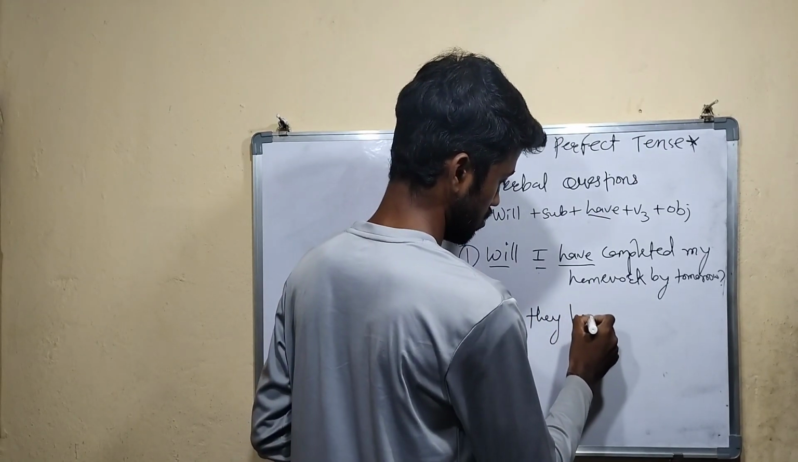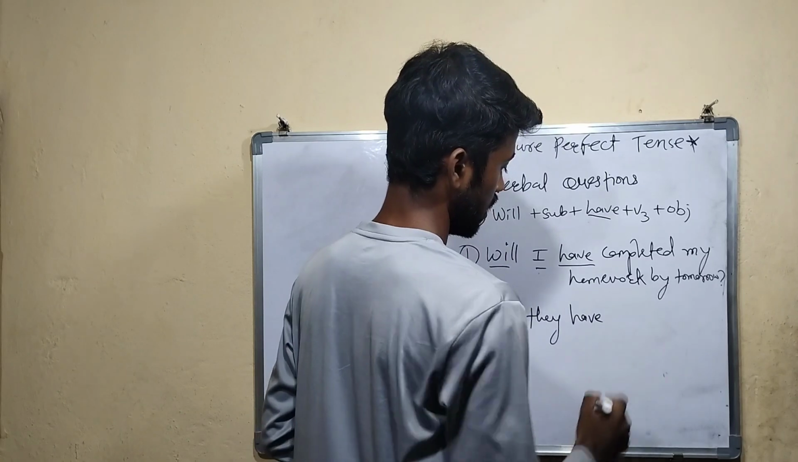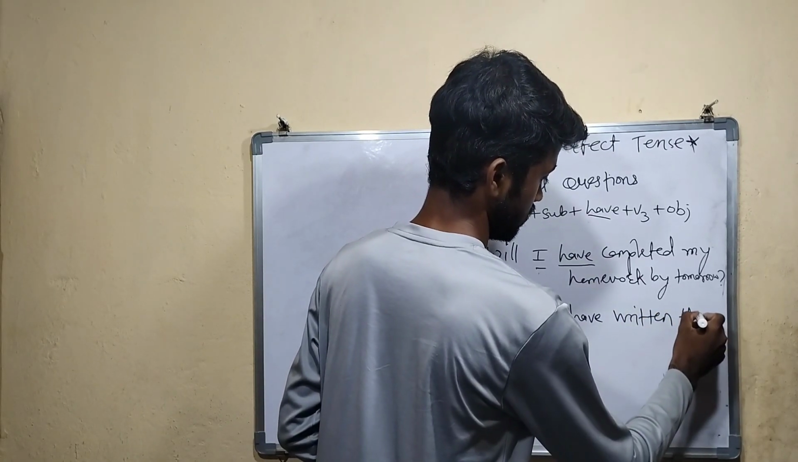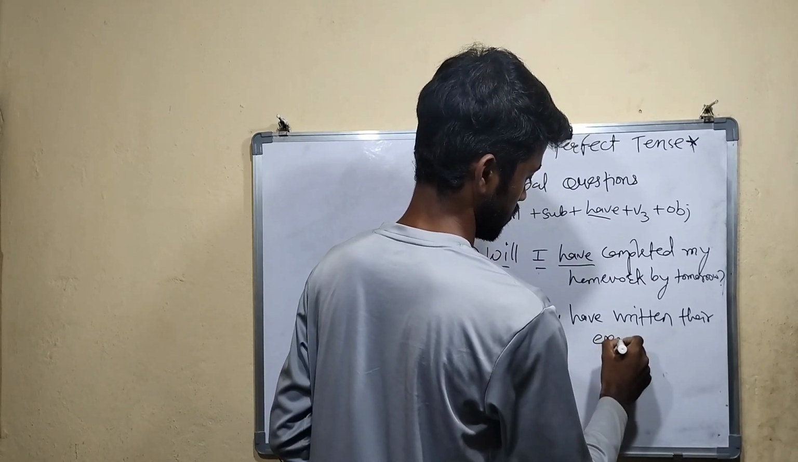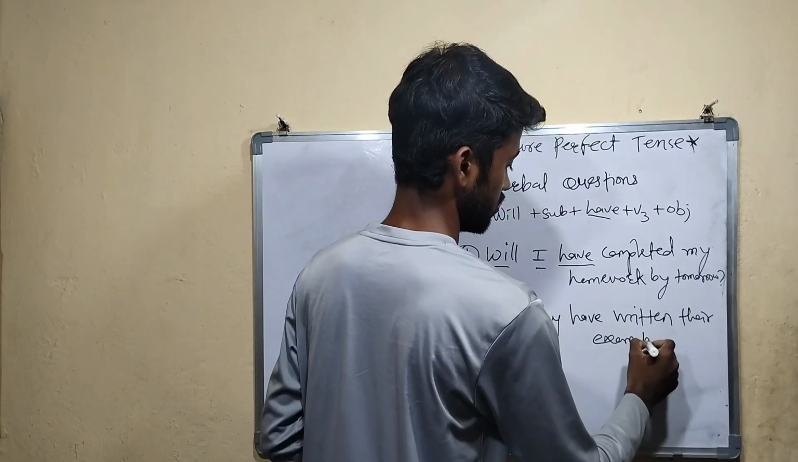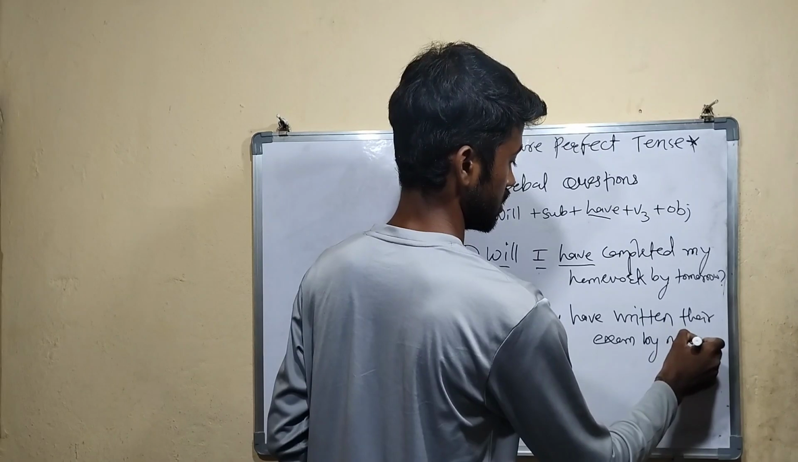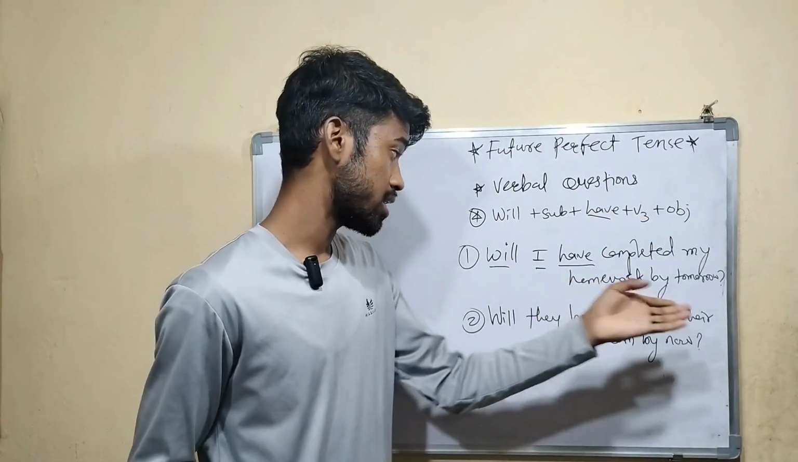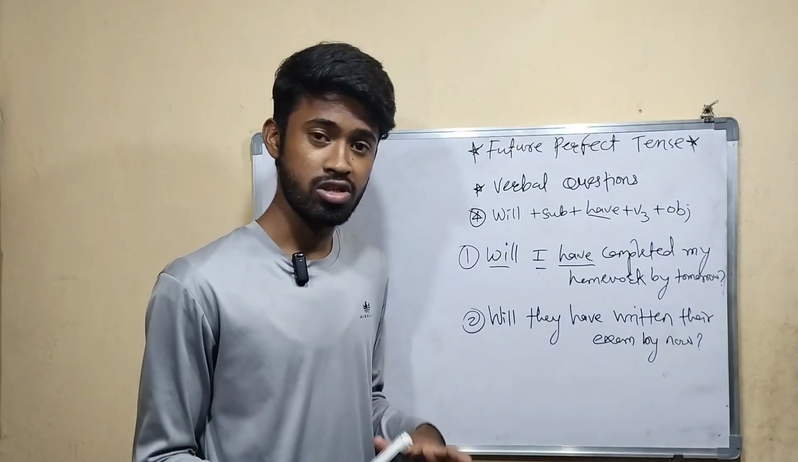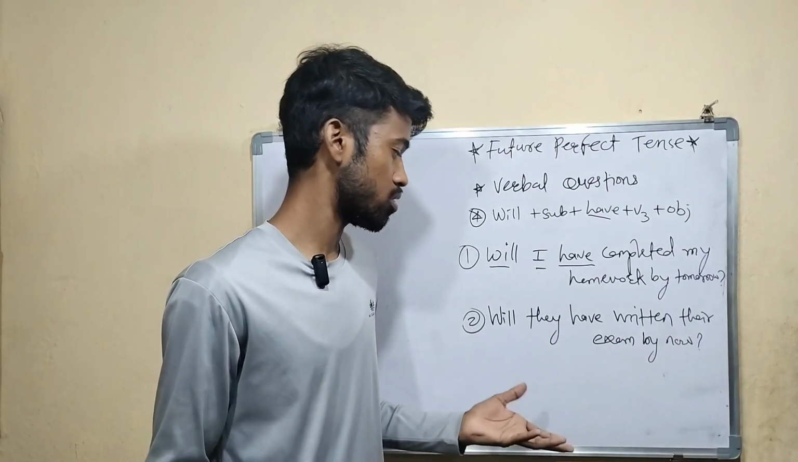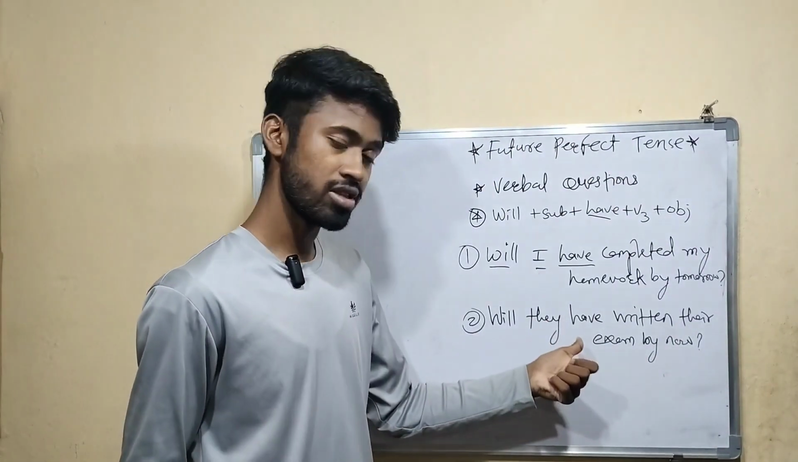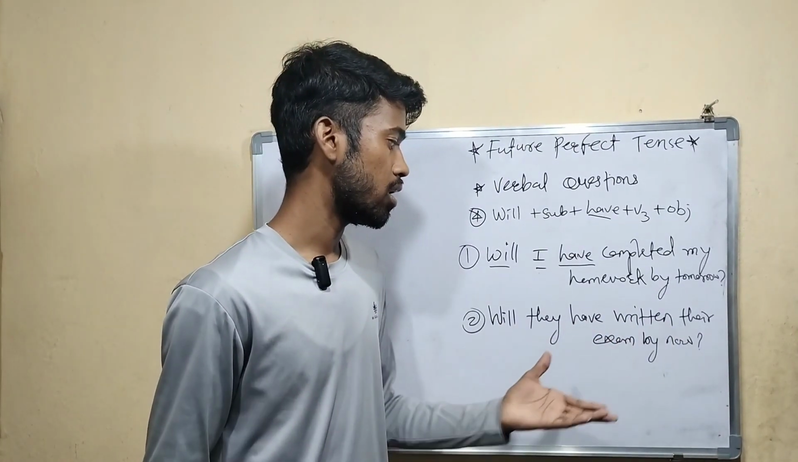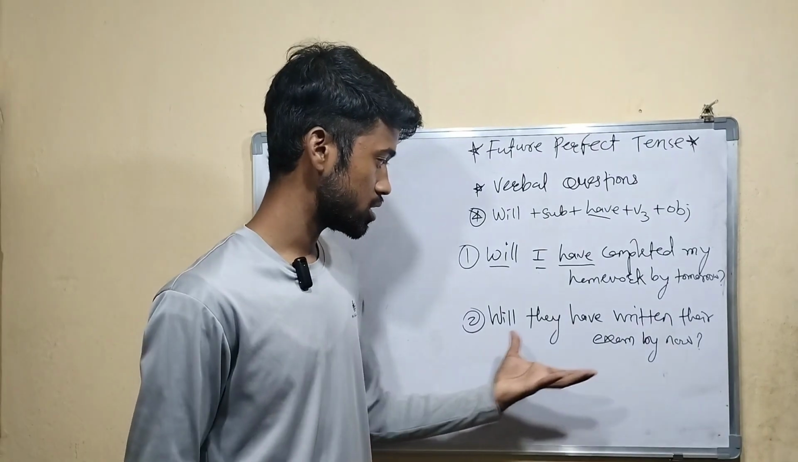So let's see another example. Will they have written their exam by now? Now this is an expectation. We are just asking casually. Will they have written their exam by now? So we don't know the information exactly. This is the question. So first will, after that the subject, after that have, the third form of verb, and after that the remaining part is the object. Okay. So this is the second sentence.